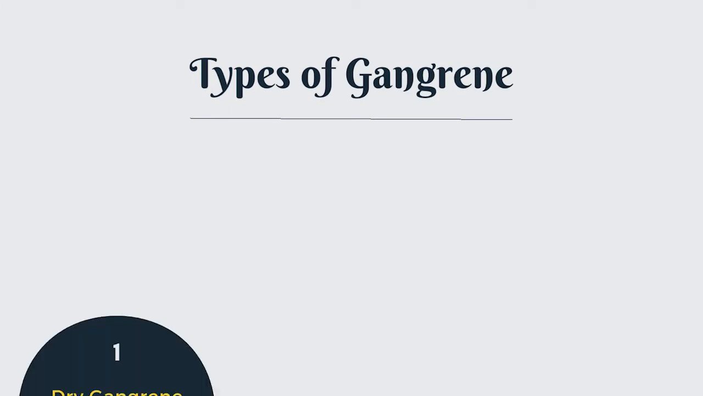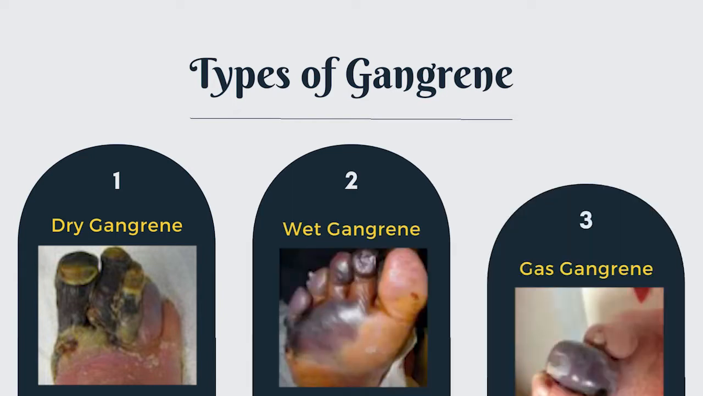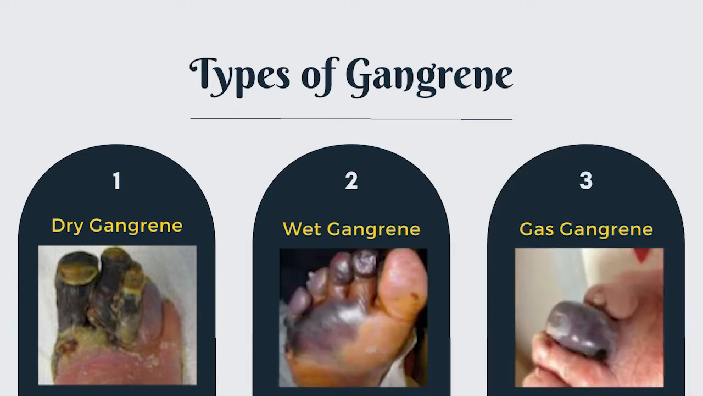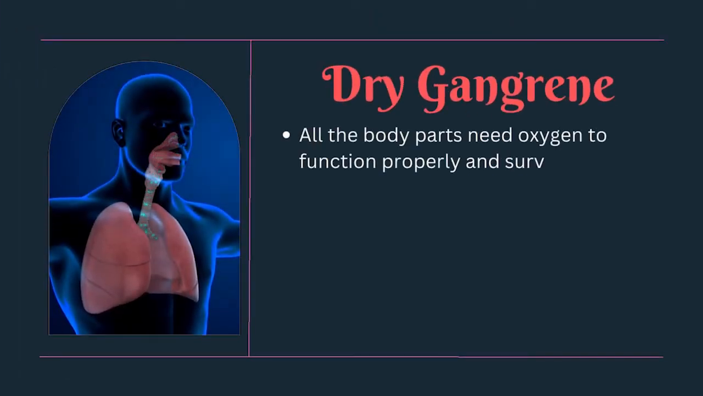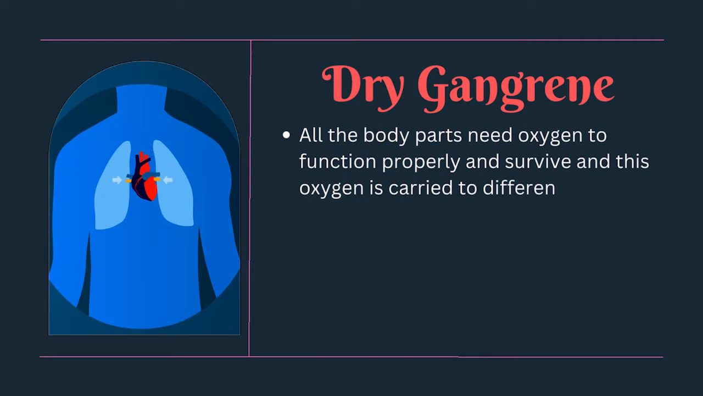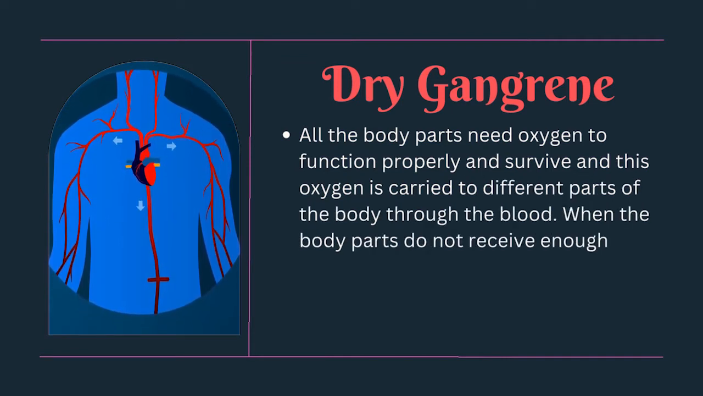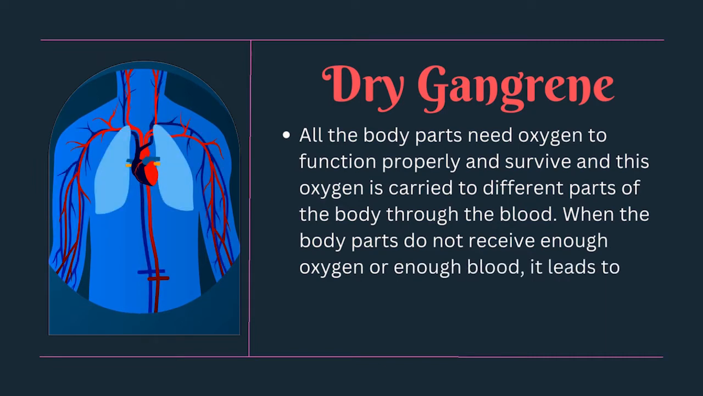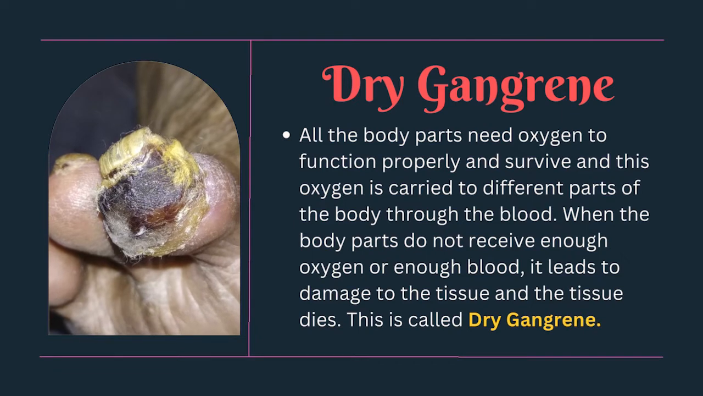Types of gangrene. There are 3 types of gangrene: dry gangrene, wet gangrene, and gas gangrene. All the body parts need oxygen to function properly and survive, and this oxygen is carried to different parts of the body through the blood. When the body parts do not receive enough oxygen or enough blood, it leads to damage to the tissue and the tissue dies. This is called dry gangrene.